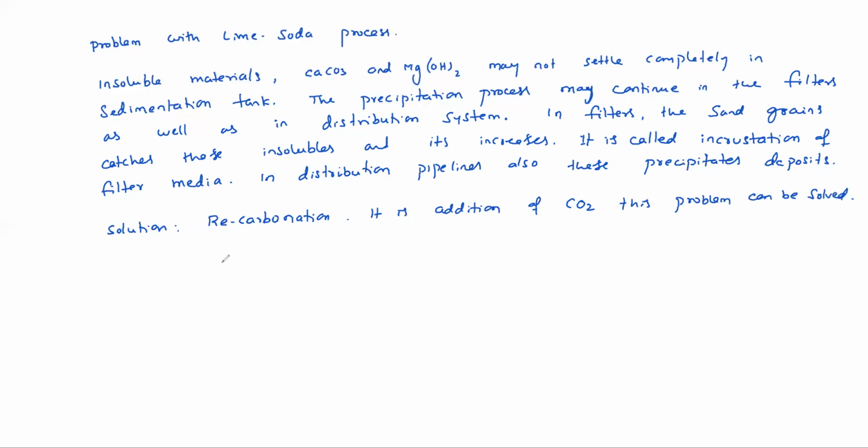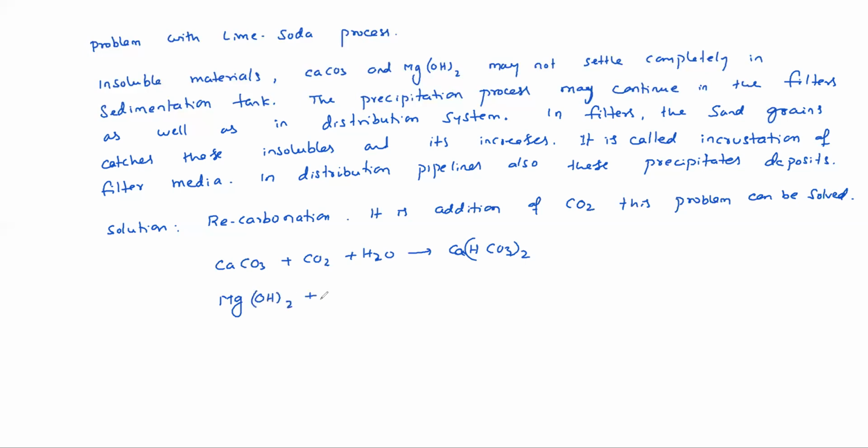All those precipitates, that CaCO3 precipitate, will react again with the added CO2 and H2O. It actually gives Ca(HCO3)2. Of course, a little hardness will be increased, let it be, but the problem will be solved. The incrustation or deposition will be solved.